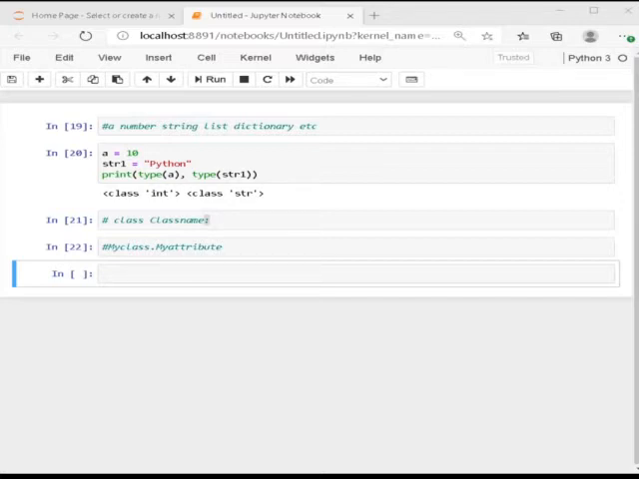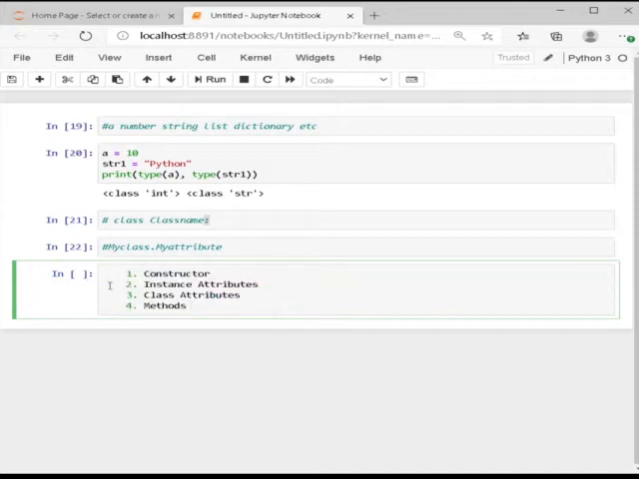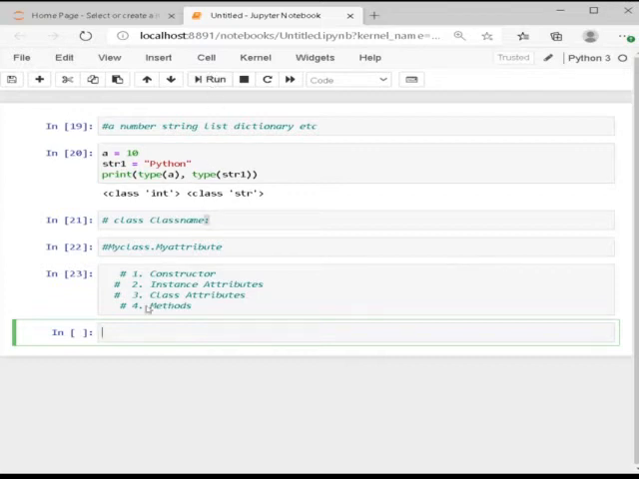A class typically includes the following members. These are the 4 members: constructor, instance variable, attributes are also called variables, class attributes or class variables, and methods. A class can also be defined without any members.